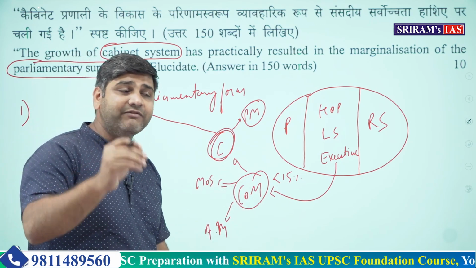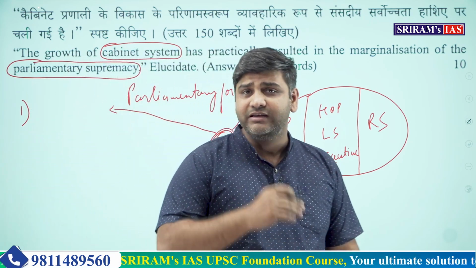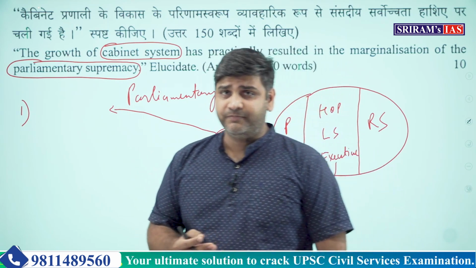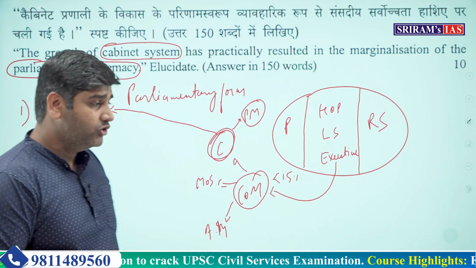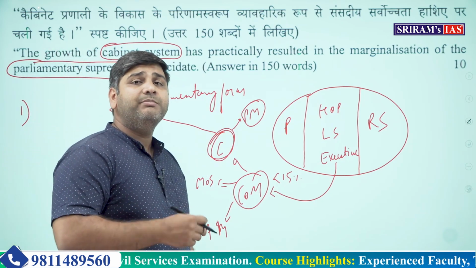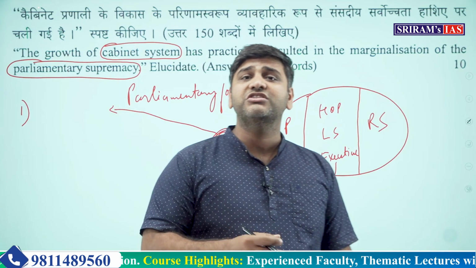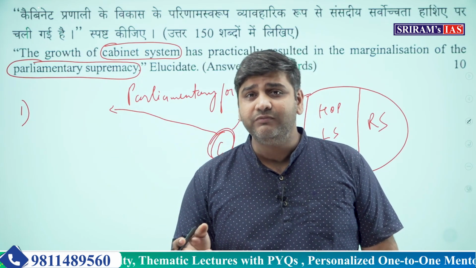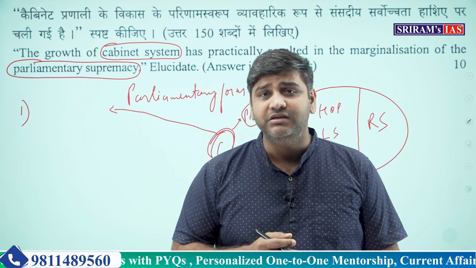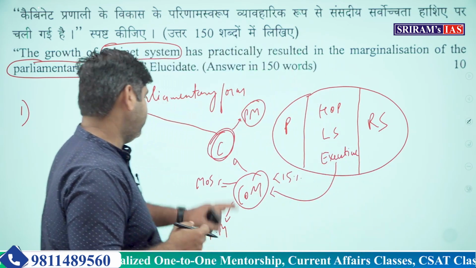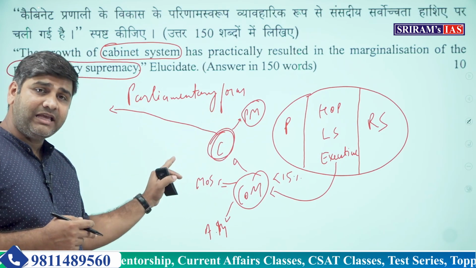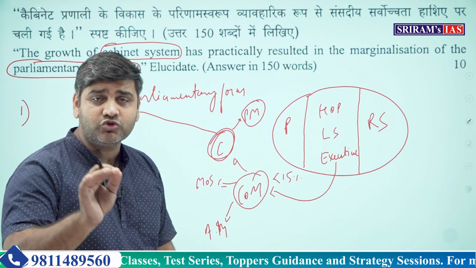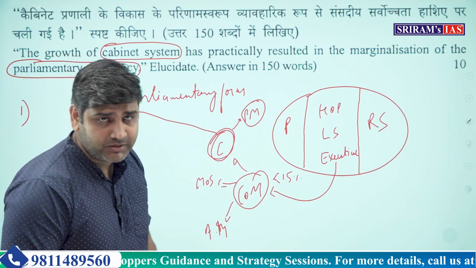Very rarely a private member's bill is passed in the parliament. Very rarely, and I don't think it has happened more than 1 or 2 times in our entire history. Usually the private member's bill is defeated, and only the bill which is passed by the parliament is the one which is coming from some minister or other. And that is the reason this body, the cabinet, is one of the most important and practically the most powerful body in the parliamentary form of government.